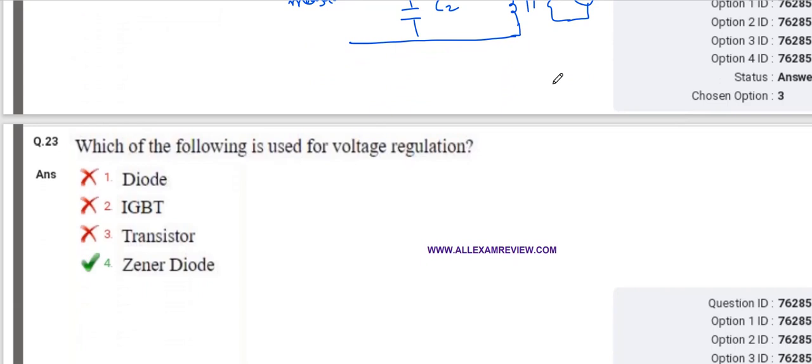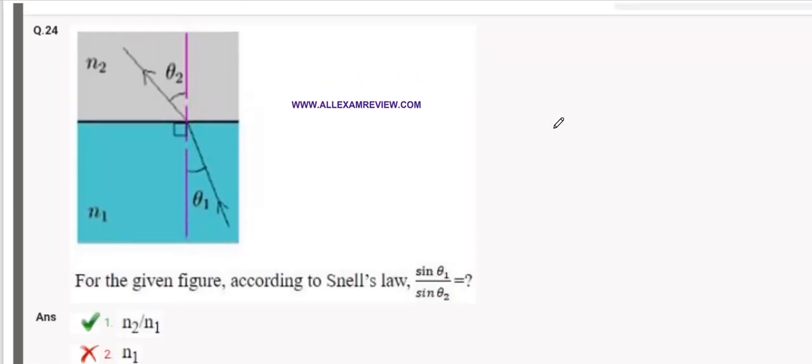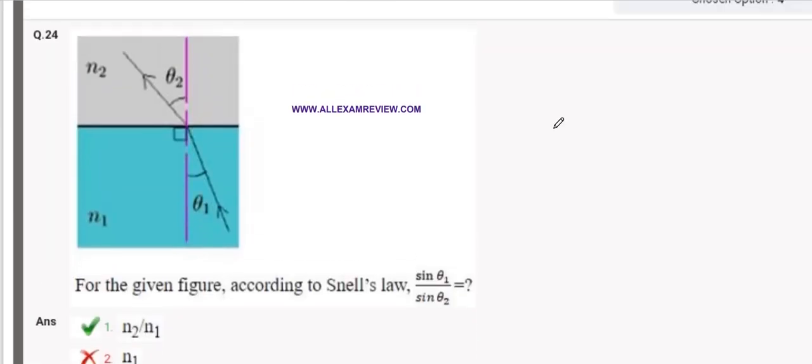Which of the following is used for voltage regulation? So we know that the Zener diode is used for voltage regulation. Question number 24 states: for the given figure, according to Snell's law, sine theta 1 upon sine theta 2 equals?